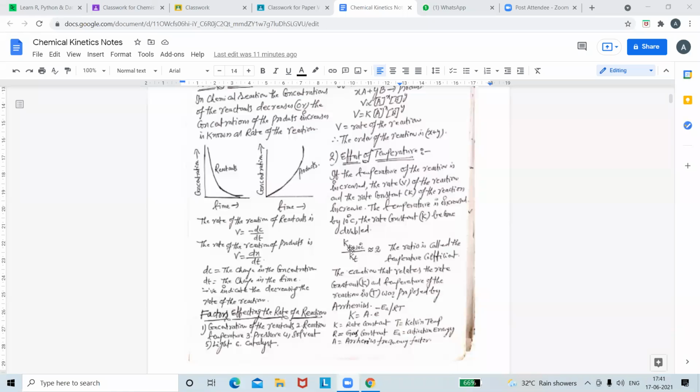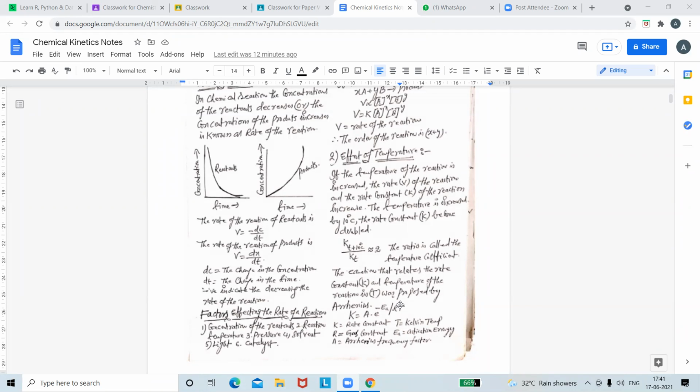For example, Kt plus 10 degrees centigrade by Kt is almost approximately equal to 2. The ratio is called the temperature coefficient. The relation between the rate constant and temperature of the reaction was proposed by Arrhenius. K is equal to A into e to the power of minus Ea by RT. Okay, this is known as Arrhenius equation.